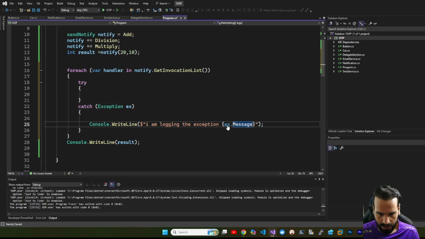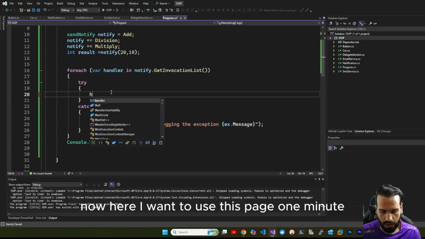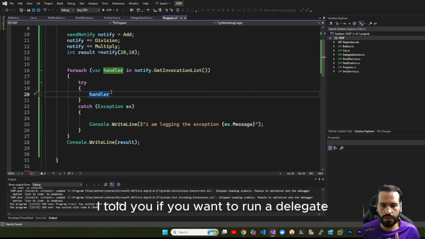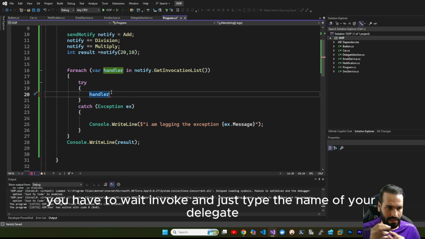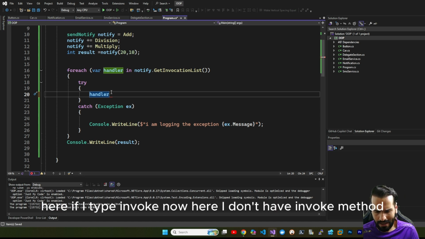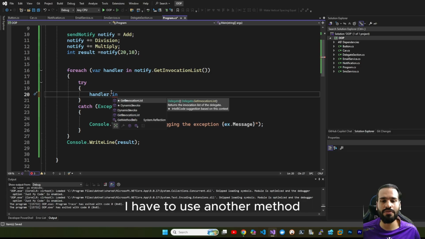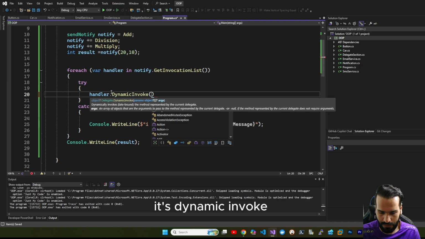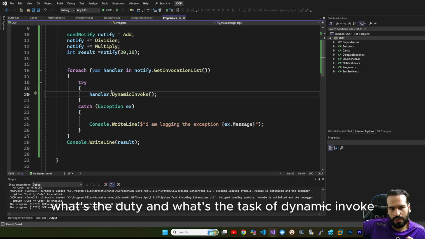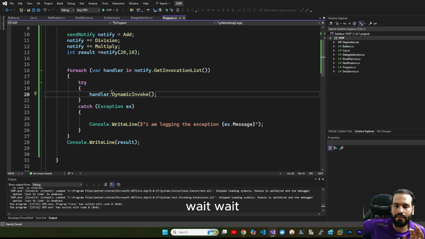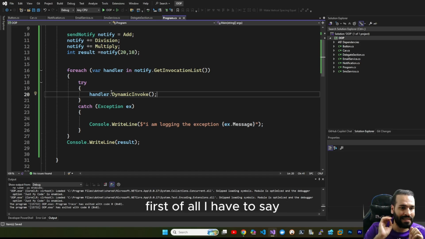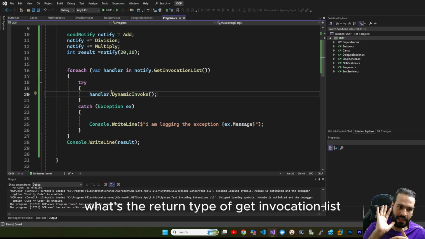That's the message. Now here we want to use a special method. I told you if you want to run a delegate, you have two ways: Invoke, and just typing the name of your delegate. Here, if I type Invoke, I don't have Invoke. I have to use another method. It's DynamicInvoke. What's the duty and the task of DynamicInvoke? Wait. First of all, I have to say what's the return type of GetInvocationList.